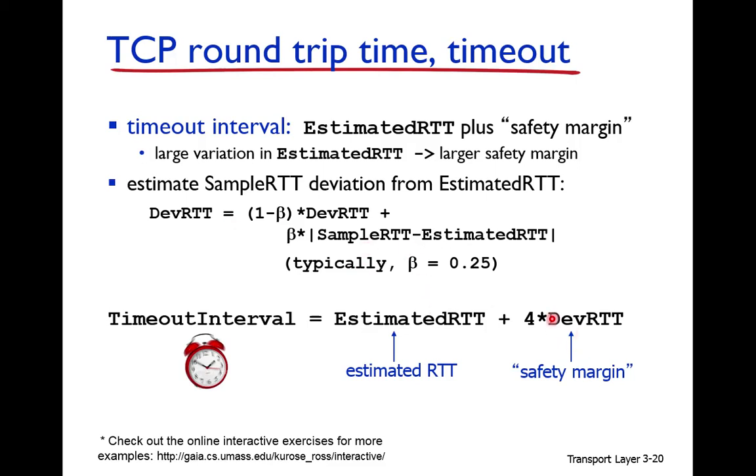Then the standard deviation is put in this formula, and the timeout interval is output. This estimated RTT is the previous estimated RTT, based on average and standard deviation. This is how TCP computes the estimated RTT, and based on the estimated RTT the timeout value is set.